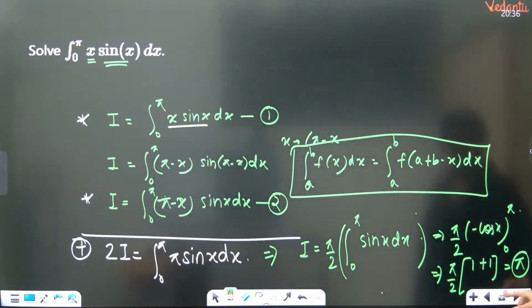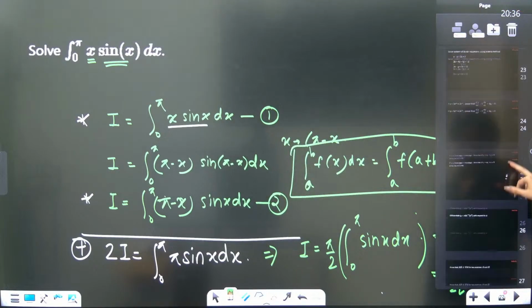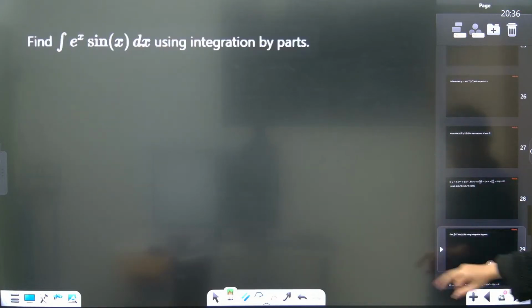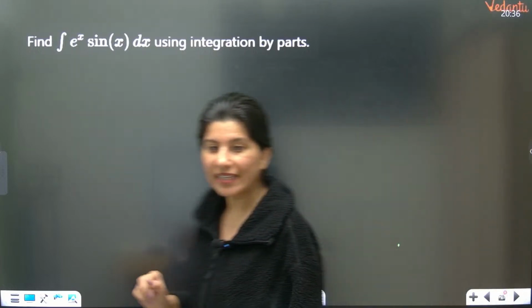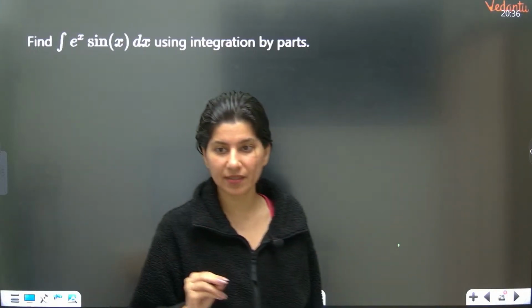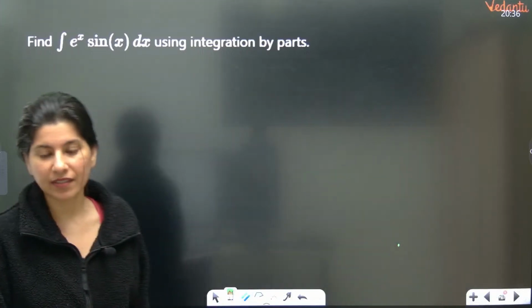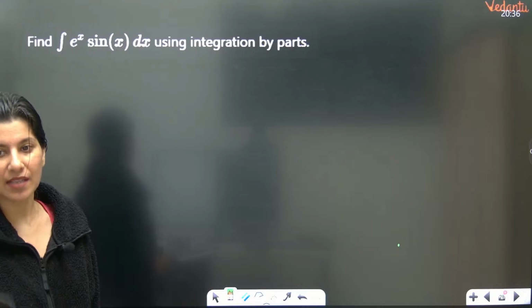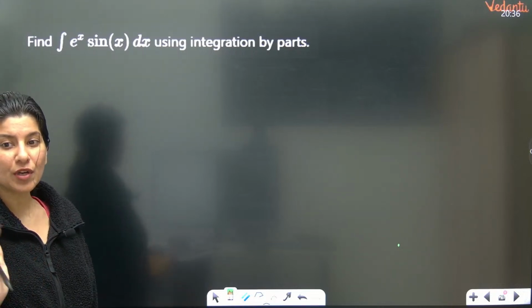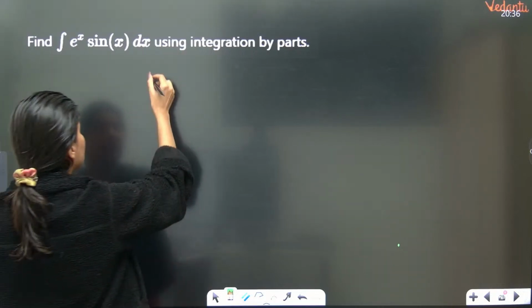Let us move on to another question. Again, integration using by parts. Thank you, Varija. Yes, pi is the correct answer. So, do you know what is by parts? Let me just give you the by parts rule.